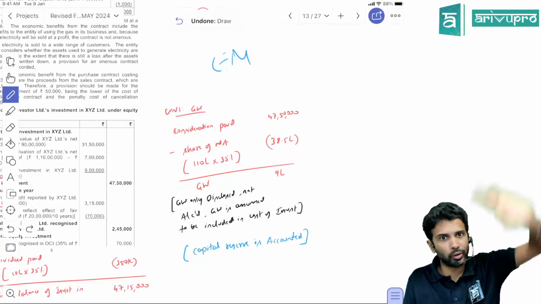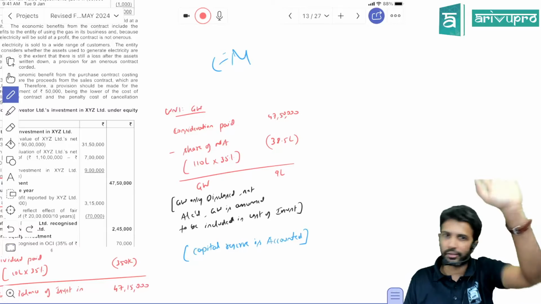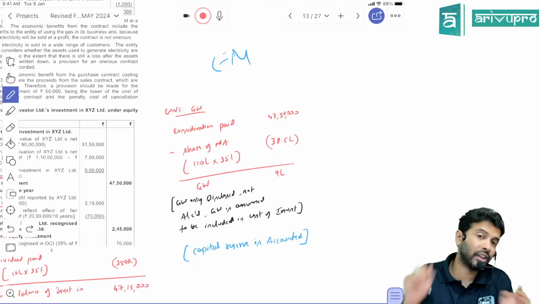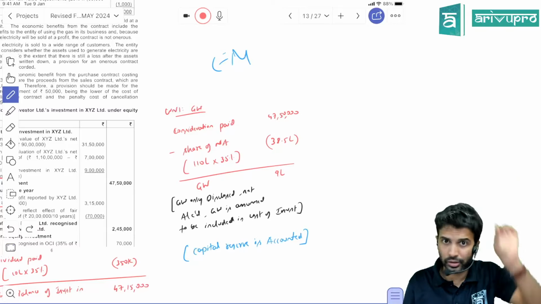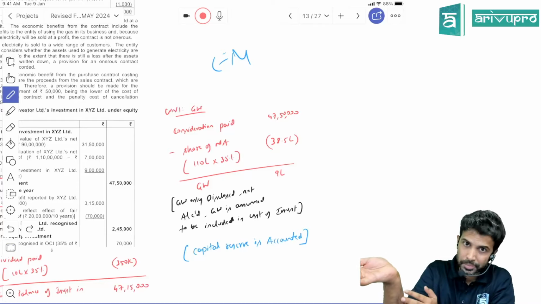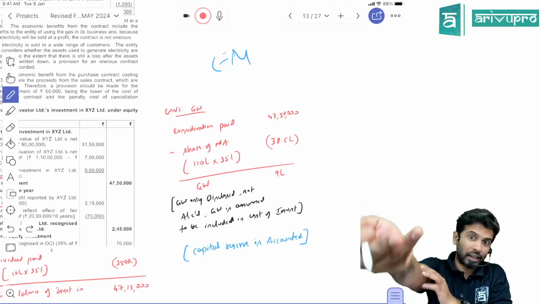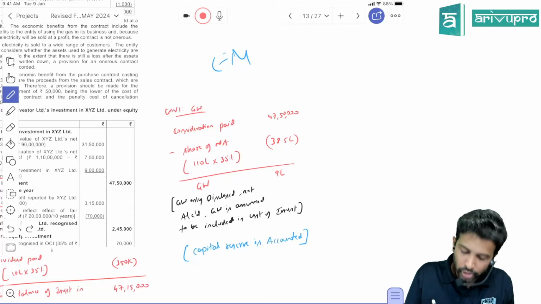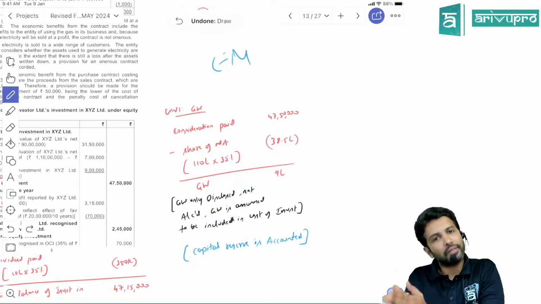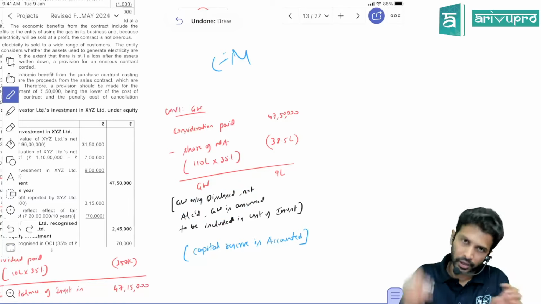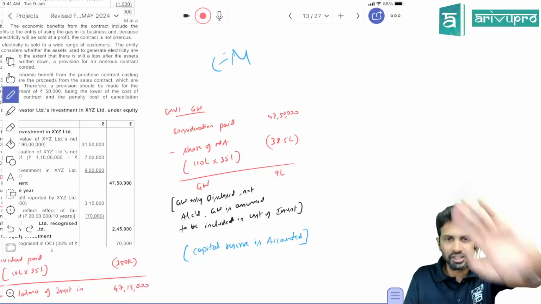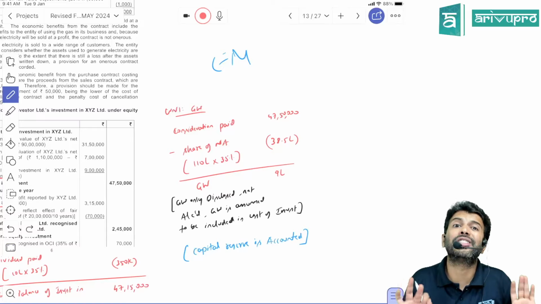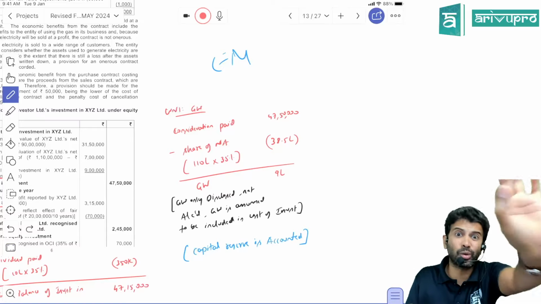The way you calculate goodwill for consolidated financial statements, right? Whenever you do Ind AS 110 consolidation, you will calculate goodwill on consolidation with subsidiary. Same way as per Ind AS 103 also, right? Goodwill calculation is as per Ind AS 103, in fact, yes. So the same goodwill you calculate for investment in associate also. But this goodwill is only for disclosure purpose. It is not accounted. It's only disclosed.